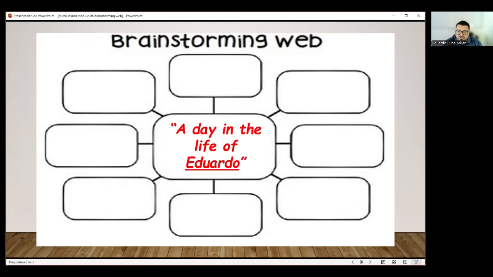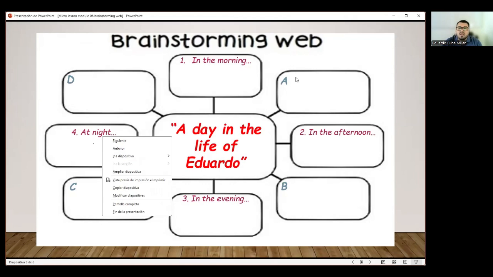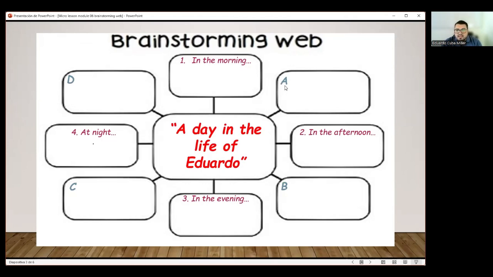Now, guys, what are you going to do next? In the other circles, you are going to put number 1, number 2, number 3, and number 4. In number 1, you're going to put in the morning. In number 2, in the afternoon. In number 3, in the evening. And finally, on number 4, at night. Correct. Now, you are going to write here letter A, letter B, letter C, and letter D. That's what I want you to do there.